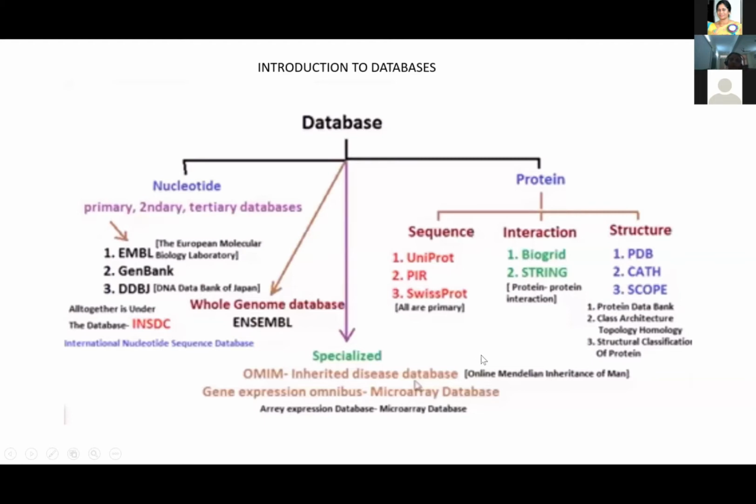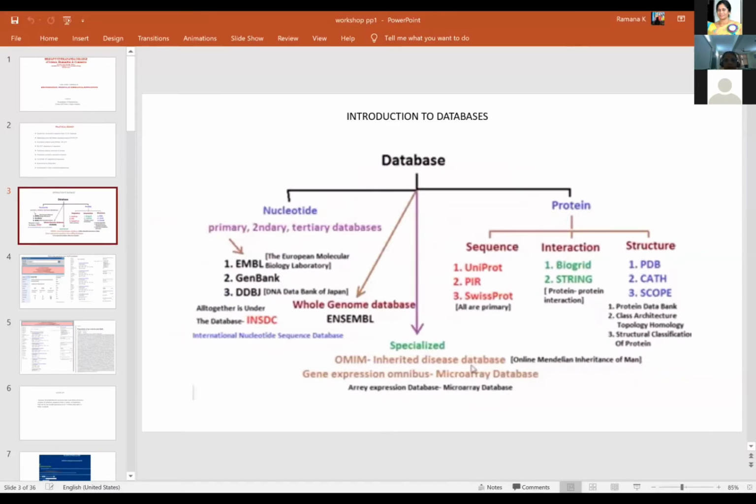I'm just giving you the idea regarding the databases. What are the various databases which are there? We will try to retrieve one or two sequences by using this database here. I will be focusing on retrieving the sequence from the NCBI database. So first let us go into the NCBI database.